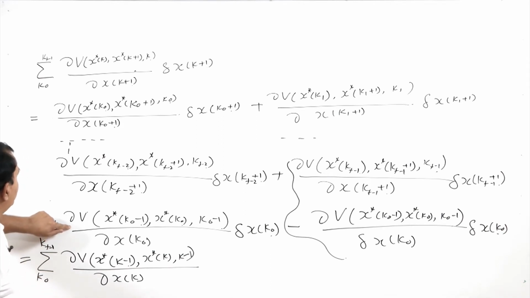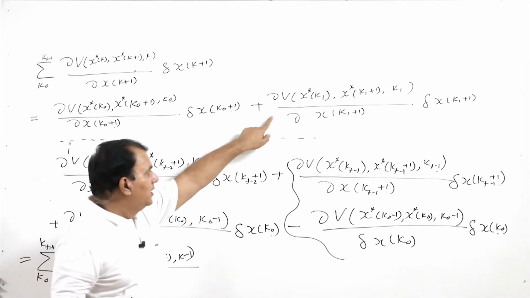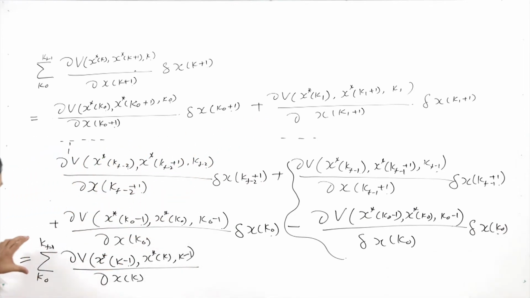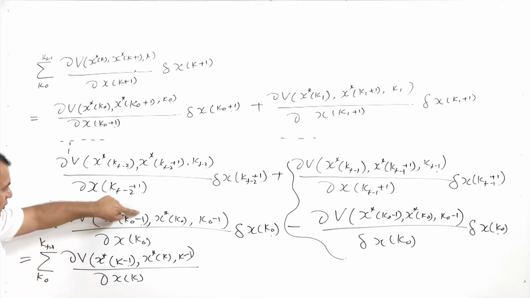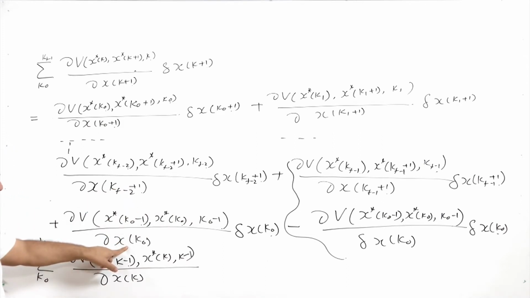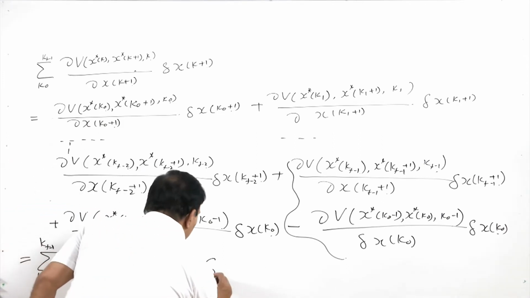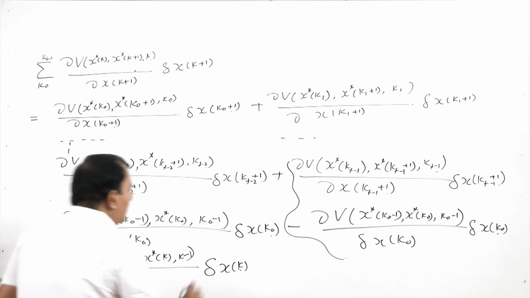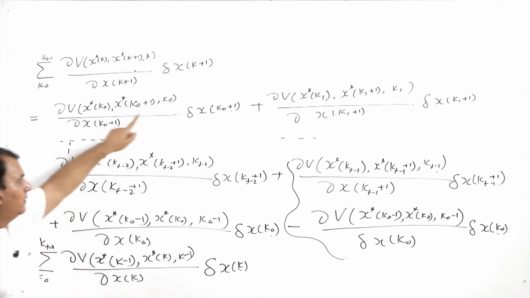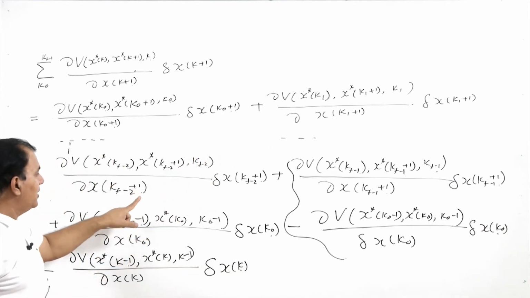My first term is this, second, third, and this is the last term for this expression. So, if I take the k 0, my first term will be del v, x star of k 0 minus 1, x star of k 0 minus 1, delta x of k 0, delta x of k. This will be my first term, this will be my second term, this will be my third term, and this will be my last term.